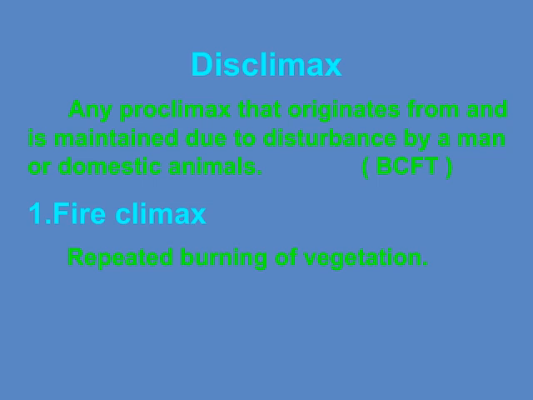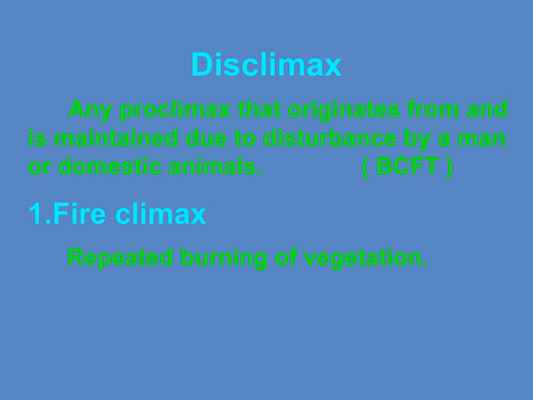This is a situation where repeated burning of vegetation actually maintains the community. So, instead of allowing the vegetation to grow undisturbed and reach its natural climax, frequent fires keep the environment in a kind of perpetual early or mid-successional stage. This repeated burning can prevent the development of a mature forest or other climax community, essentially shaping the landscape in a way that favors fire-adapted species.